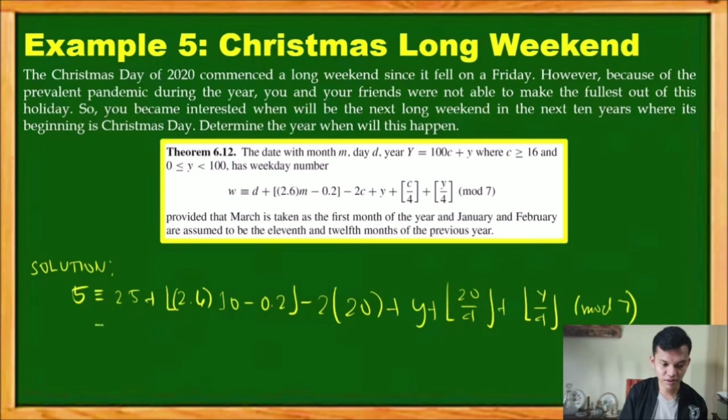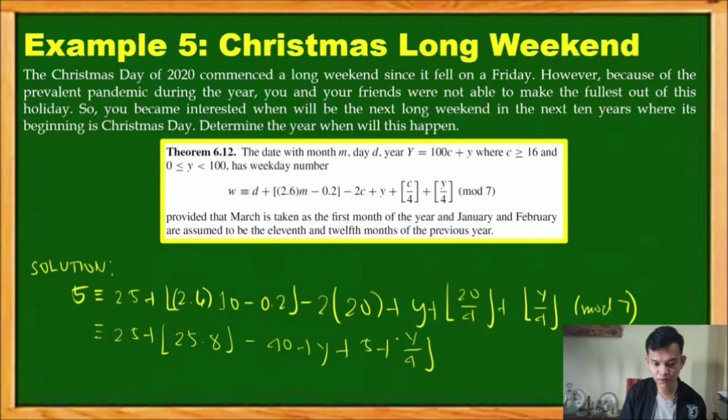So let's work this out. So 25 plus the floor of this. So what will be the answer for this expression? It's 25.8 minus 2 times 20, which is 40, plus Y plus the floor of 20 over 4, which is 5, plus floor of Y over 4 mod 7.